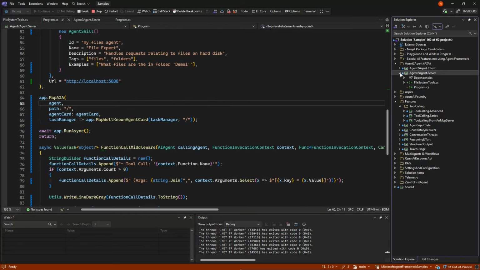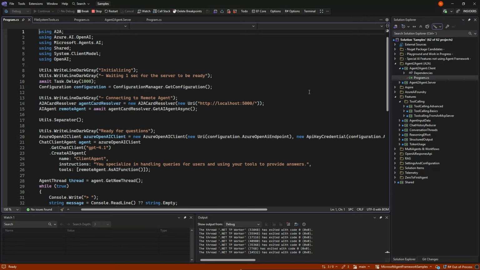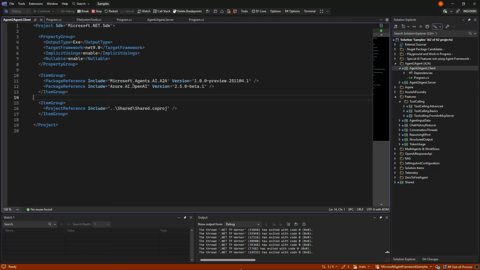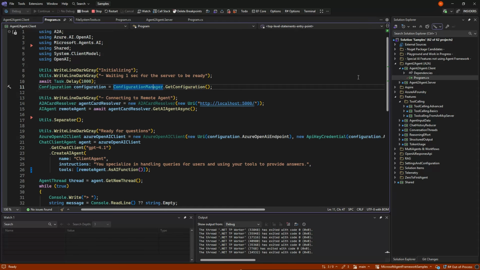On the client side, it is fairly simple. In here, we use the A2A client instead of hosting A2A, because we are the consumer. And because I'm starting them at the same time, I'm just waiting 1 second just to be sure that the server is ready to be consumed by the client.